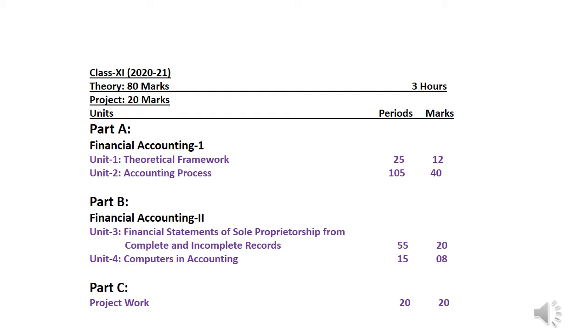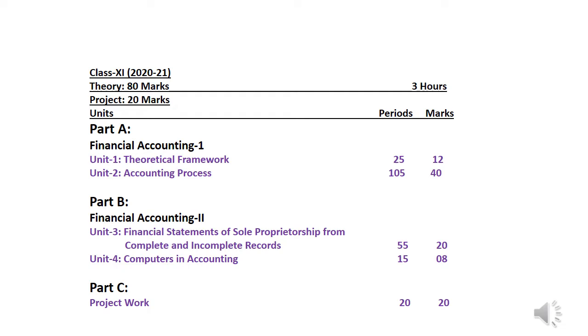Part A means Financial Accounting 1, and Financial Accounting 1 is further divided into two units. Unit 1 is the theoretical framework, which is of 12 marks, in which you will cover all the theoretical aspects regarding accountancy. And Unit 2 covers the accounting process. Here, accounting process means from recording of transactions to the preparation of different ledgers.